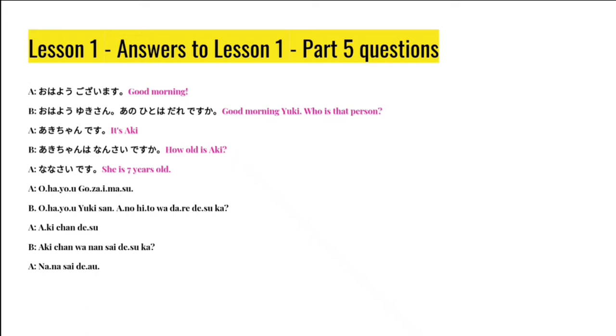Ohayo gozaimasu. Good morning. Ohayo Yuki-san. Oh, good morning, Yuki. Ano hito wa dare desu ka? Who's that person? Aki-chan. It's Aki. Aki-chan wa nansai desu ka? How old is Aki? Nanasai desu. Nana is 7. Nanasai, 7 years. Nanasai desu, 7 years old.